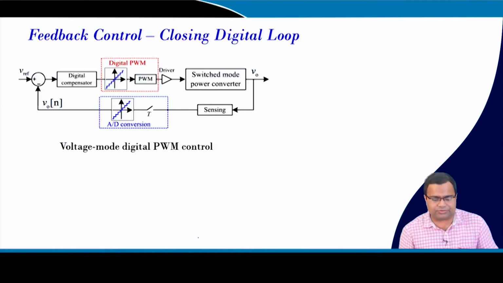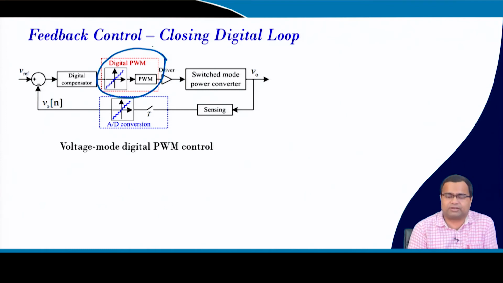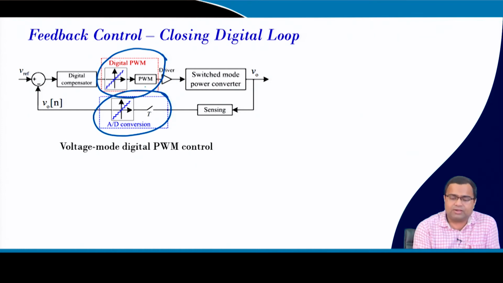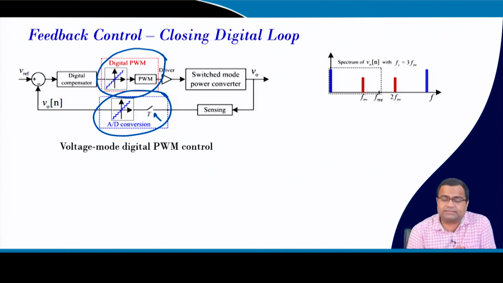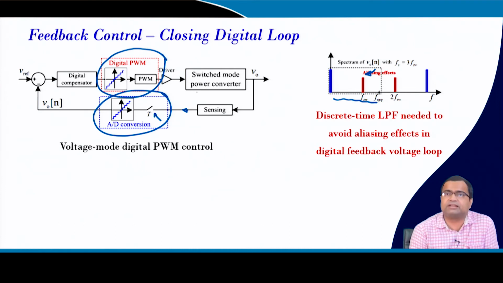If we go to digital control, then in our PWM block we introduce a digital pulse width modulator, DPWM, and in your A to D block you have an A to D conversion where we have a sampler circuit and also a quantizer block. Now the question is how to sample the output voltage, at what rate we should sample. If we sample higher than the switching frequency, since in digital control the Nyquist frequency is half of the sampling frequency, you will find that an aliasing effect will come. So then we need to put a low pass filter to attenuate that effect.